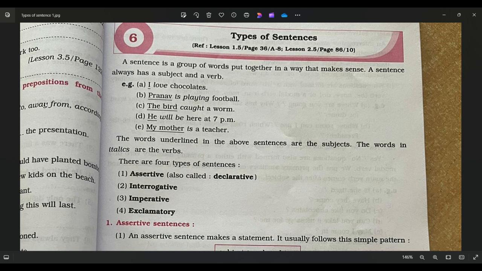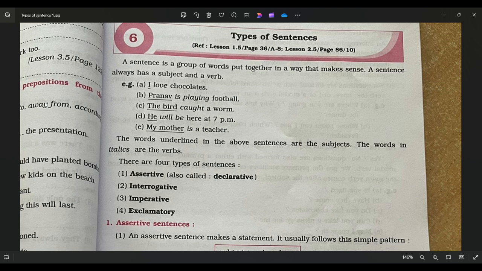Go through the complete video to understand the types of sentences. I'm sure you have learned it several times in school, in the classes, but still there is confusion. Still you are not able to identify the sentence. It is my request that you watch this video again and again and make sure you have a complete understanding of different types of sentences before you move forward to other grammar topics.